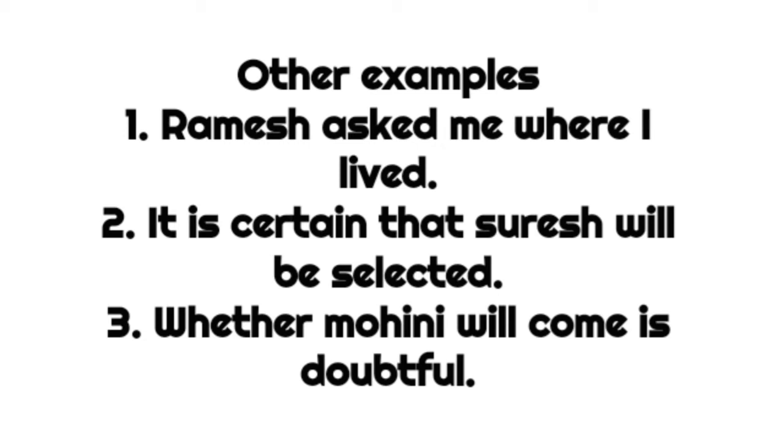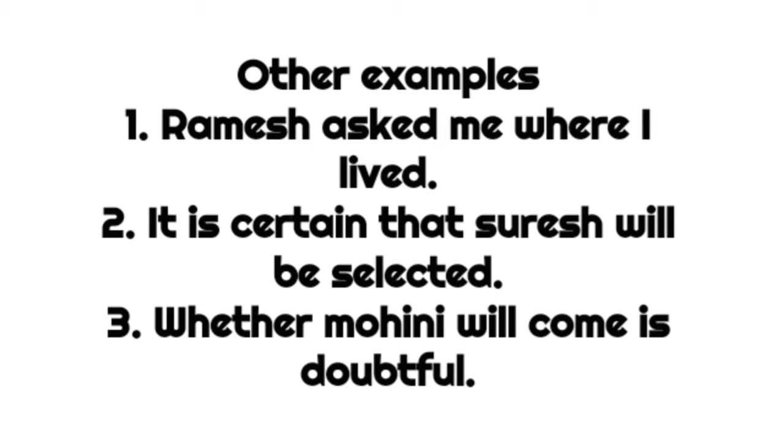If you are trying to find out noun clause in a sentence, you have to question the verb in a main clause. In this sentence, main clause is Ramesh asked me. Main clause means the clause which gives complete meaning. Here the subordinate clause is where I lived.